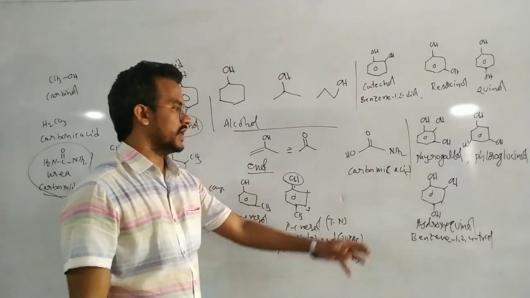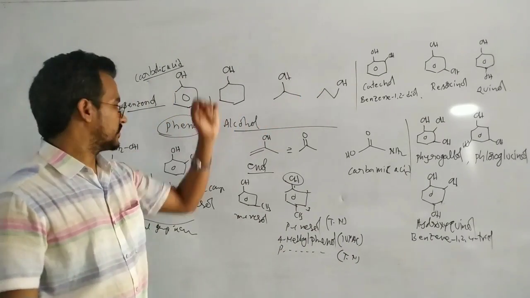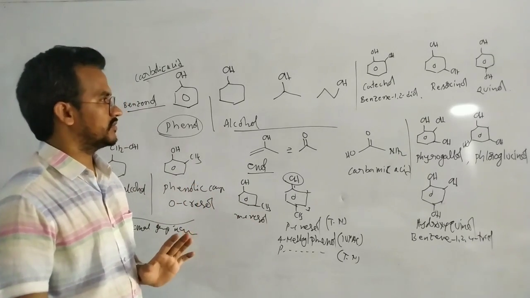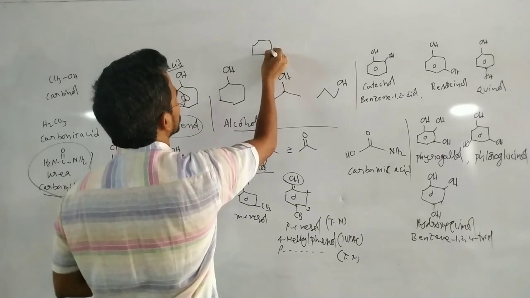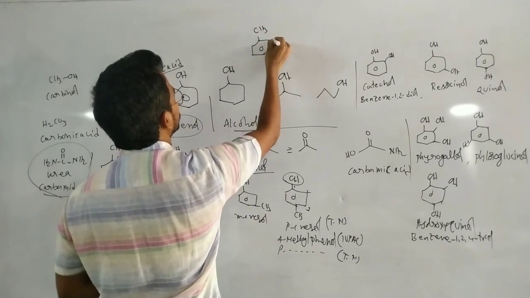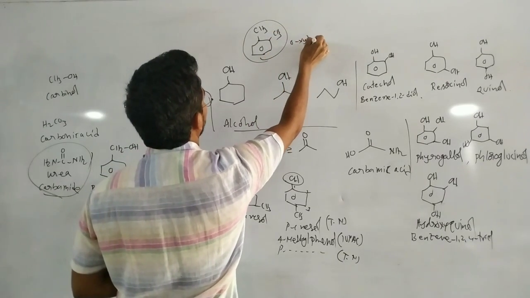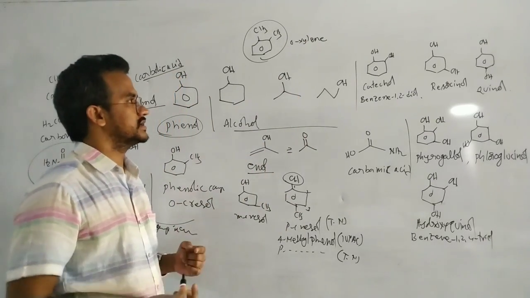If three OH groups are attached, as above. If two OH groups are attached, catechol, resorcinol, quinol. If one is OH and one is methyl, ortho-cresol, meta-cresol, and para-cresol. If two are alkyl groups, CH3 and CH3, this is named as ortho-xylene, next meta-xylene, and then para-xylene.